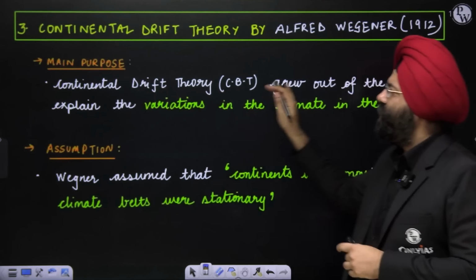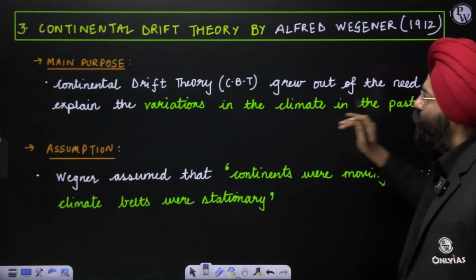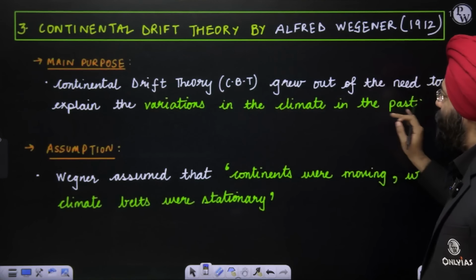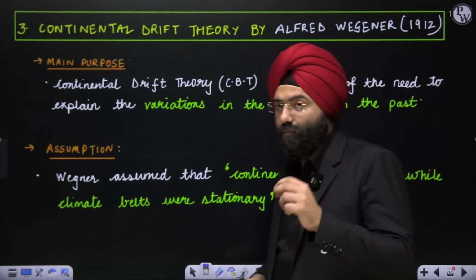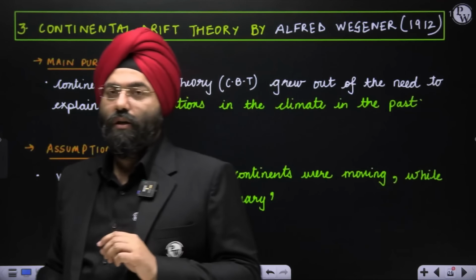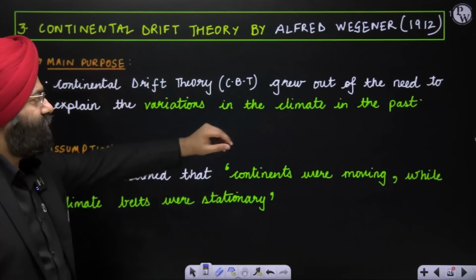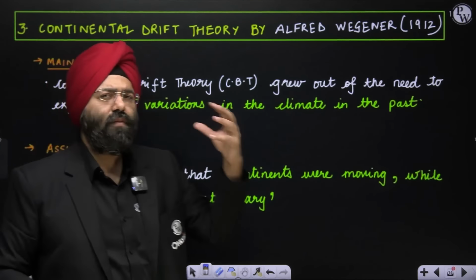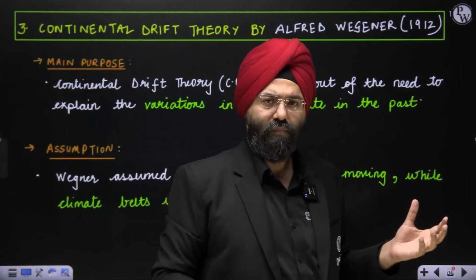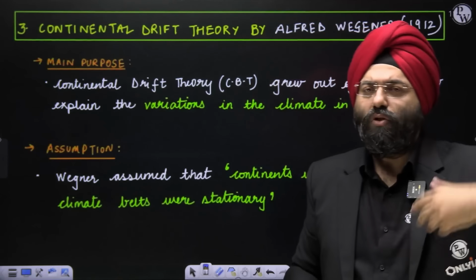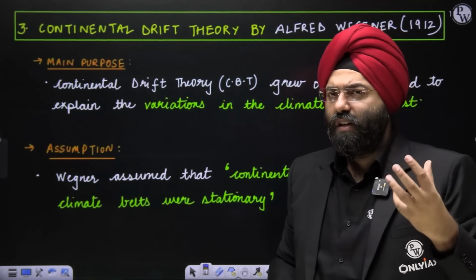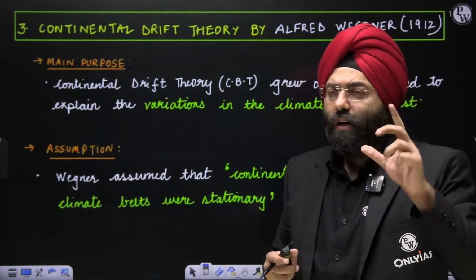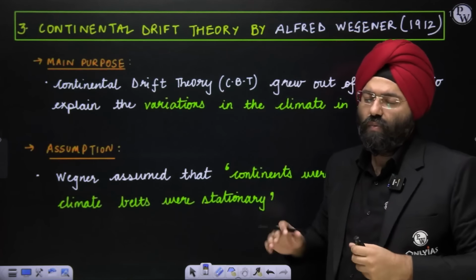The continental drift theory grew out of the need to explain the variations in the climate in the past. This is again very important. This can be asked also, right? He wanted to explain how the variations in the climate took place in the past, let us say thousands of years back, more than that. So there were variations in the climate. How did it take place? Now see, there is an assumption that Wegener takes.